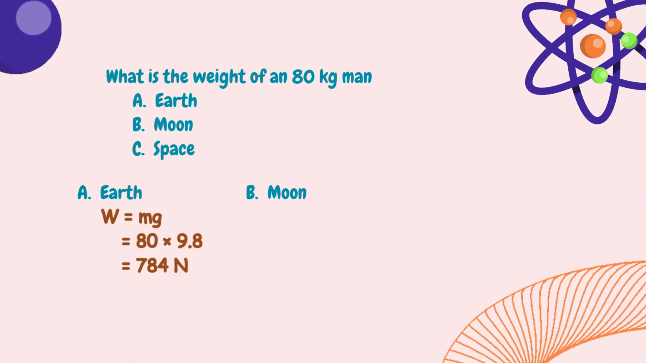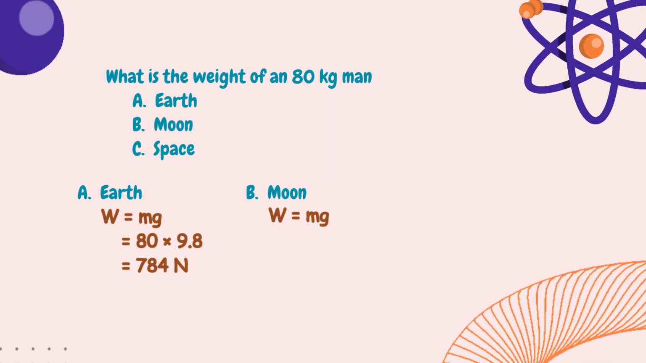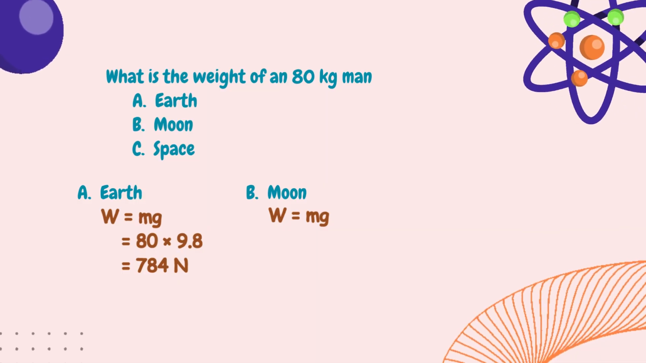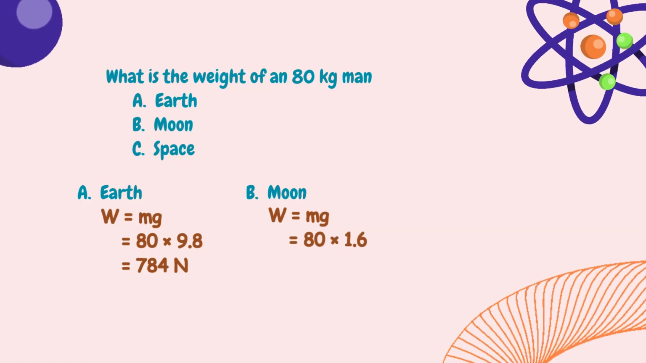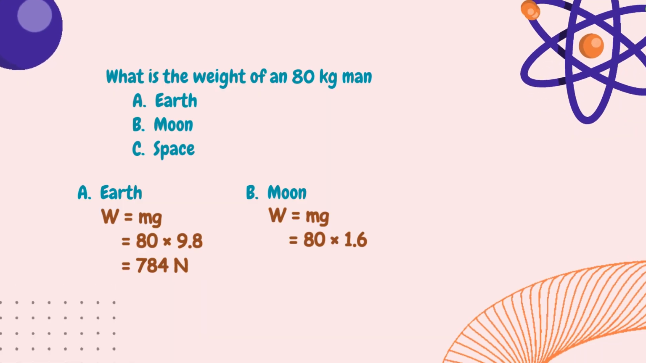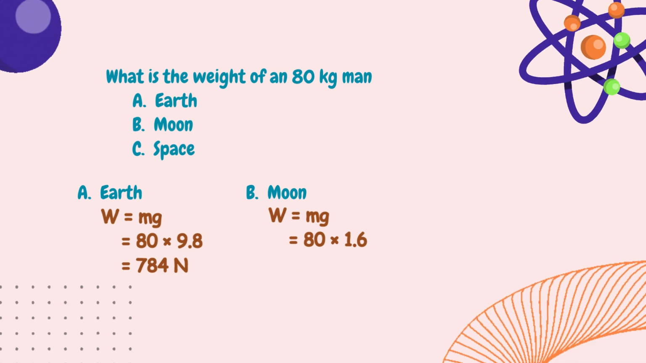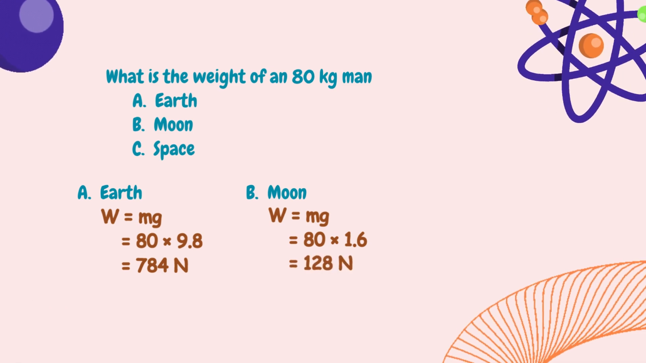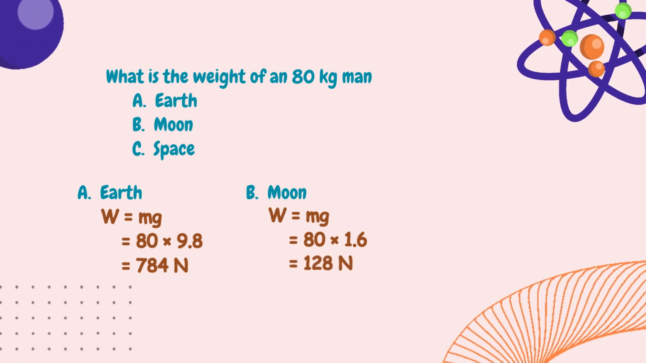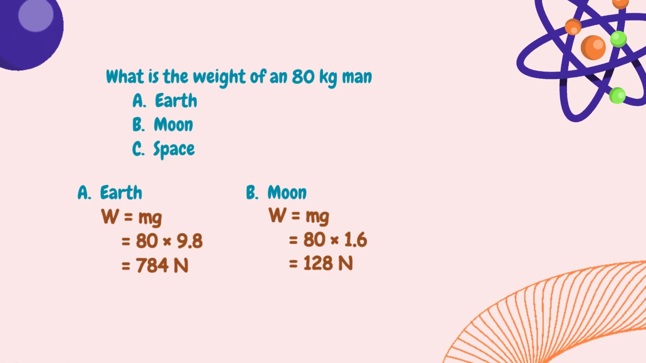Now on the moon. Weight is equal to mass times gravitational force. The given mass is 80 kg. The moon's gravitational force is 1.6 newtons per kg. 80 times 1.6 gives 128 newtons. Therefore, the weight of an 80 kg man on the moon is 128 newtons.